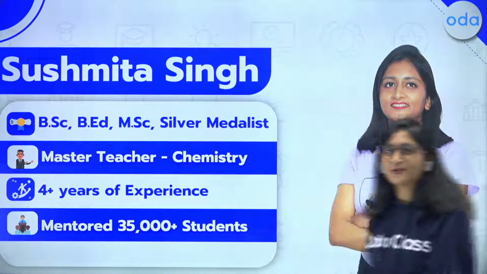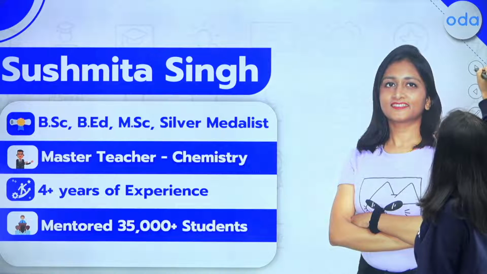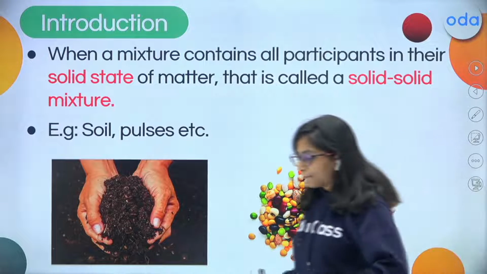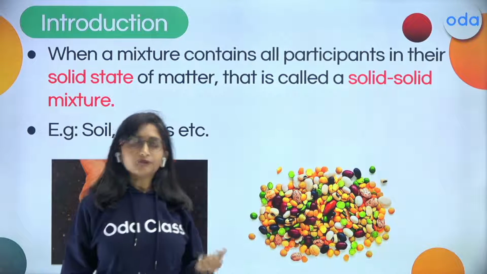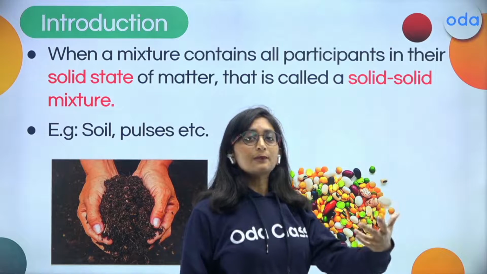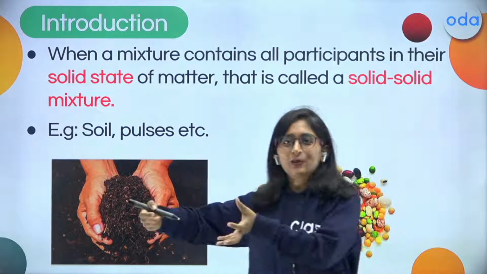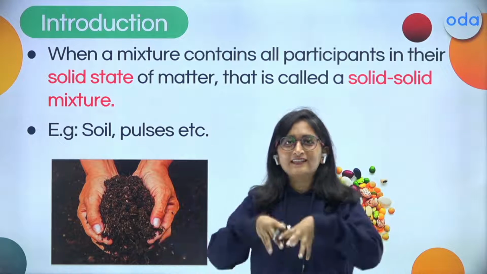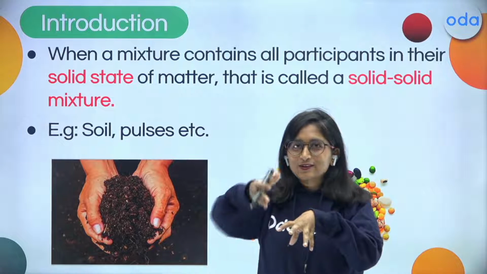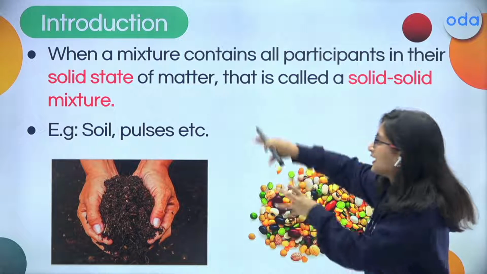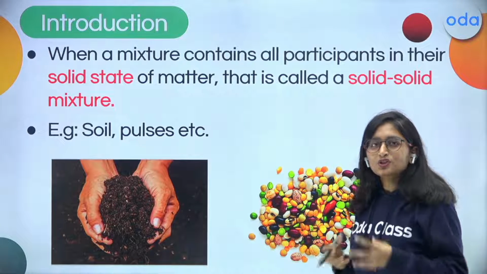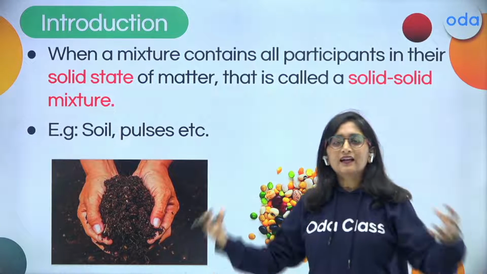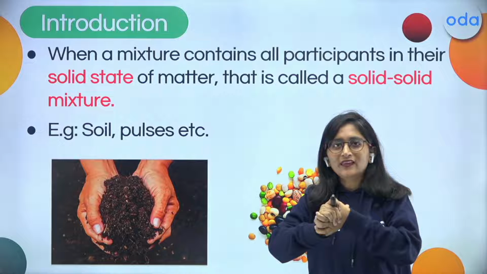So now here we are going to get into the concept of separating techniques. But before that, you might be thinking that something has to be separated when there is something which has been mixed. So when you are mixing something, then only you are going to separate it. So in this case, what is a mixture? A mixture means something where the components get along with each other.